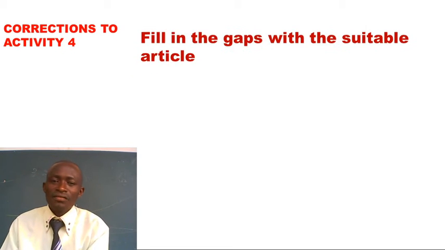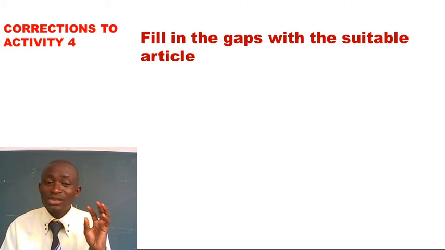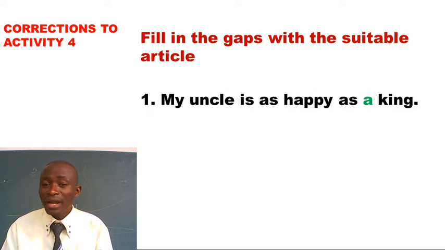Instruction says, fill in the gaps with a suitable article, that which suits. Number 1 says, my uncle is as happy as a king. Article a has been used for that because the next word starts in a consonant sound, k, king, a king.